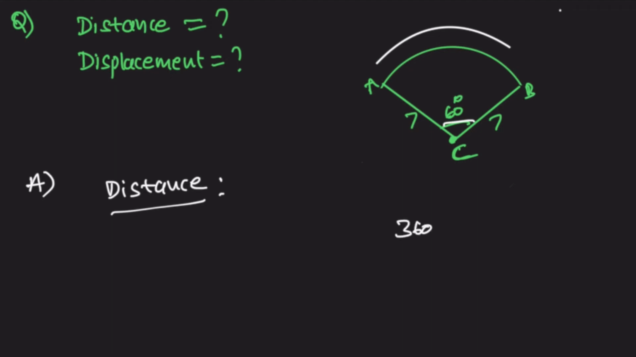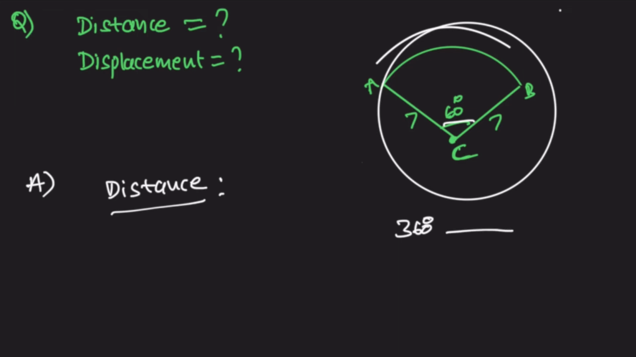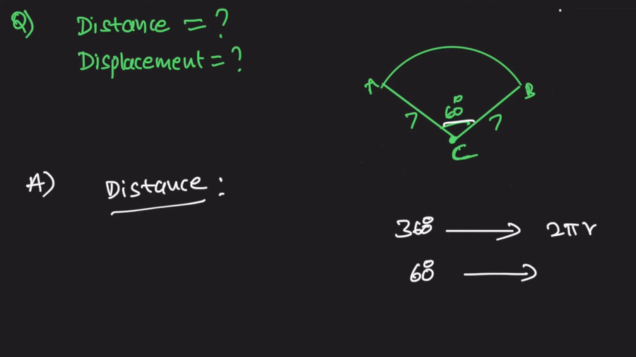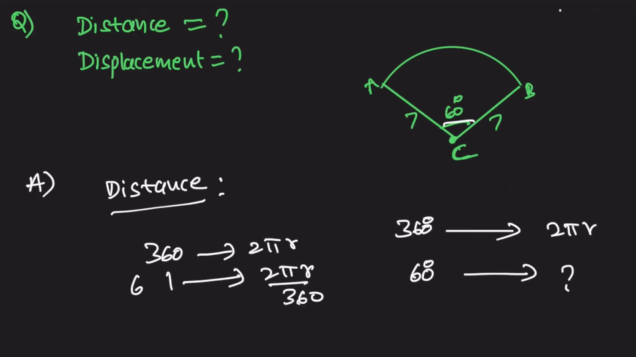If suppose it covers a full circle, at the center we get 360 degrees. For 360 degrees, the length of the circle is 2 pi r, but here it makes an angle of only 60 degrees. So for 60 degrees, how much length does it cover? First, for 360 degrees it takes 2 pi r, so for 1 degree it becomes 2 pi r by 360. Both sides are multiplied with 60 degrees.